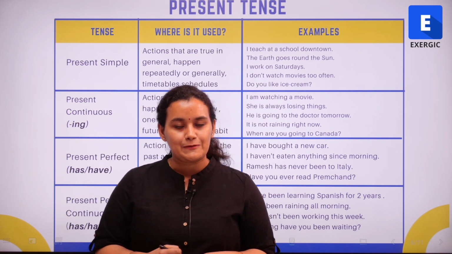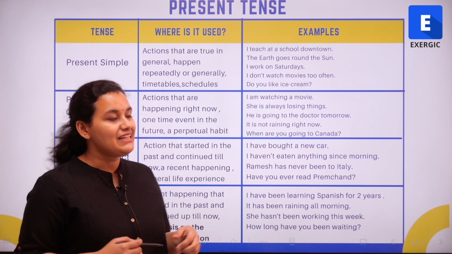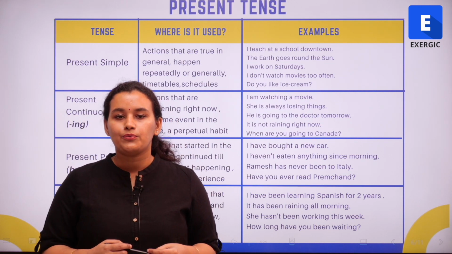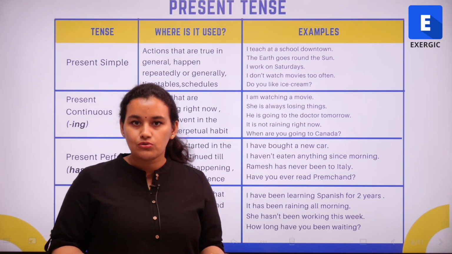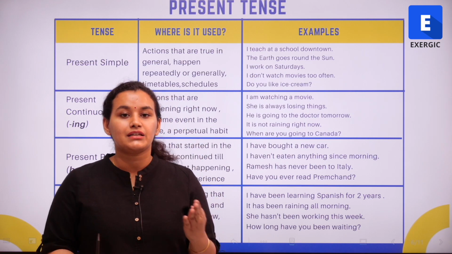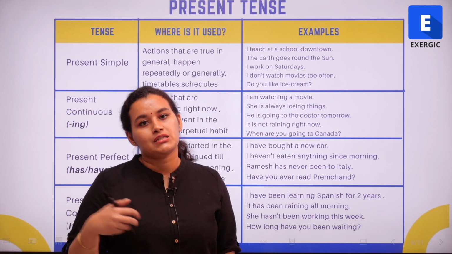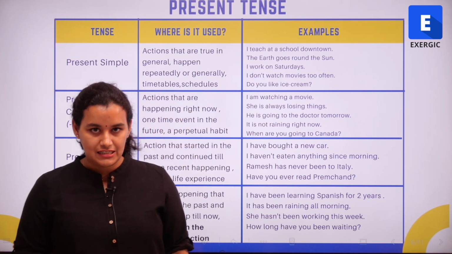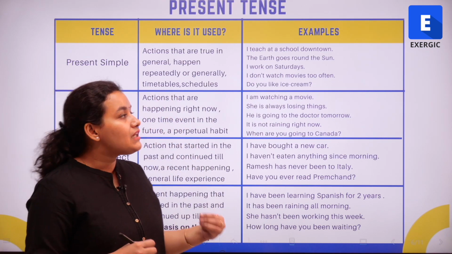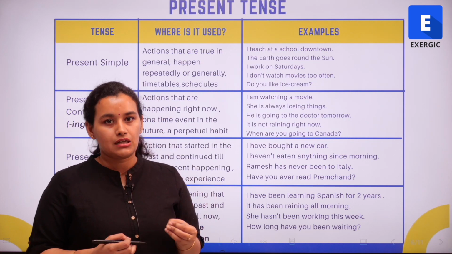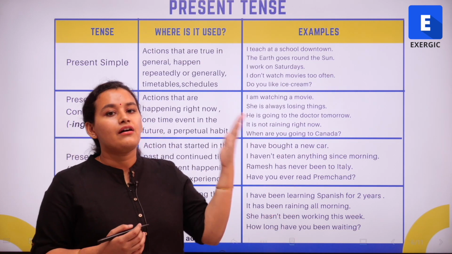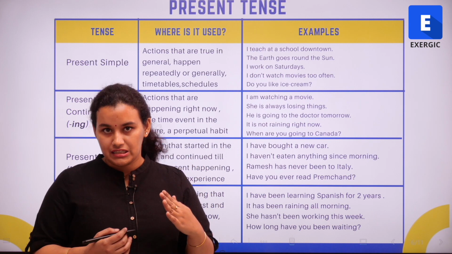So when I am stating a fact or a general truth, that's when I use simple present tense. For example, I teach at a school downtown. So it is something that is true in general, it's a fact, it is something that I do. Similarly, the earth goes round the sun or the sun rises in the east.